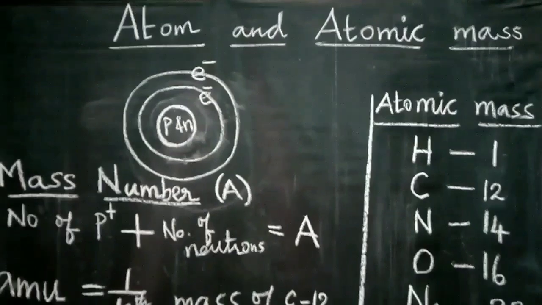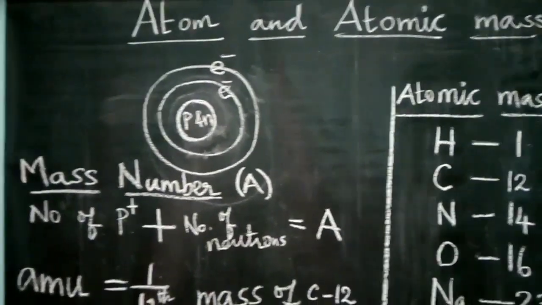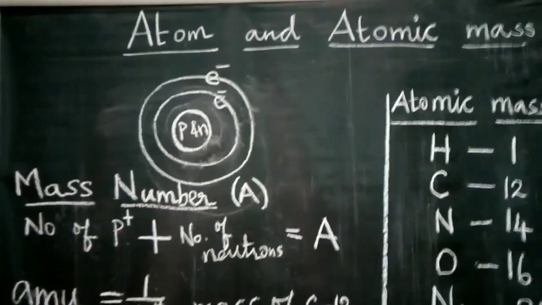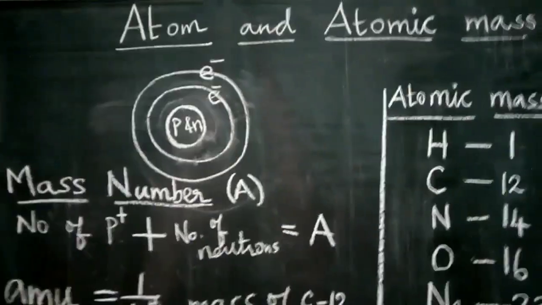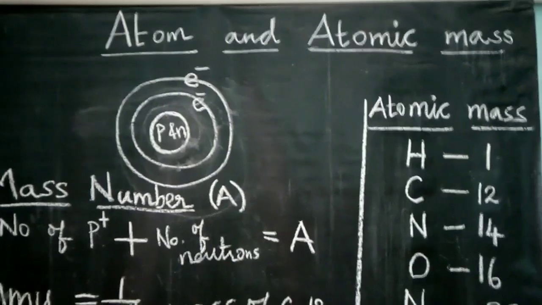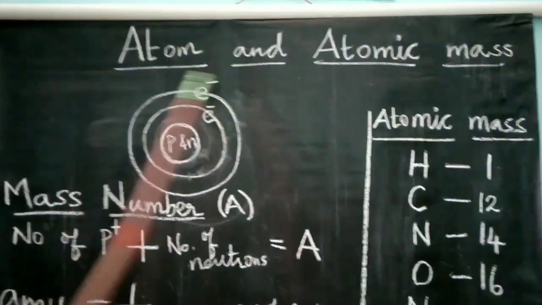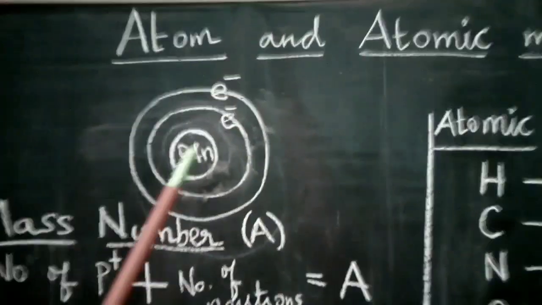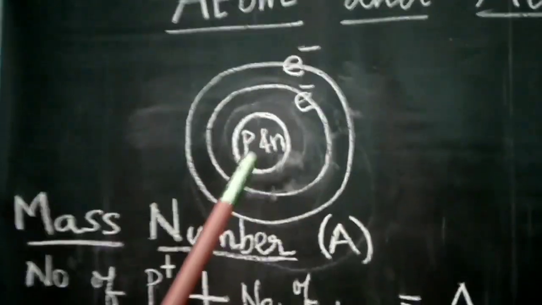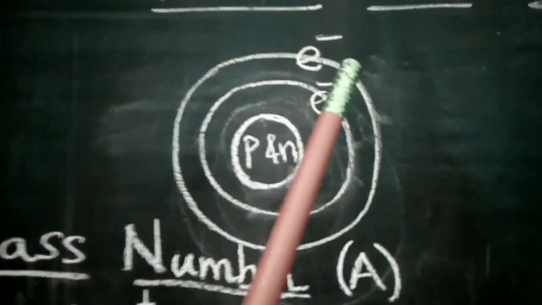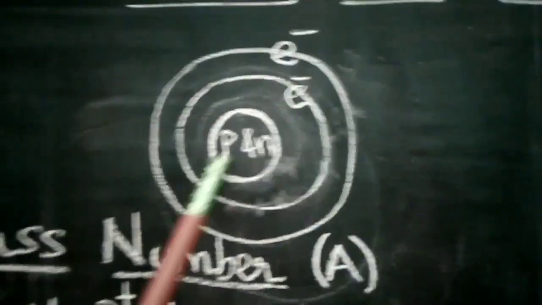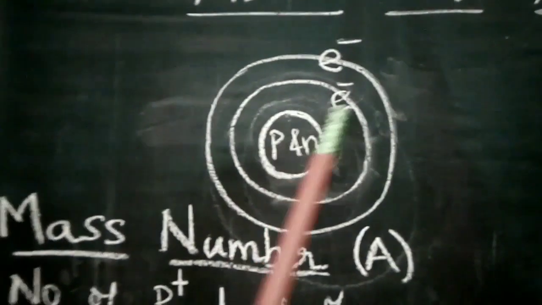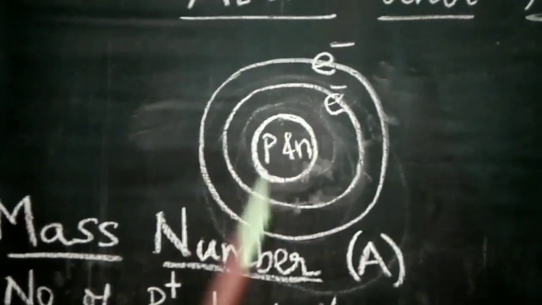Hello students. In the last class we learnt about the main postulates of modern atomic theory. Have you been thorough with the topic modern atomic theory? Okay. Now you come to the next topic, that is atom and atomic mass. Atom consists of 3 subatomic particles, that is protons, neutrons and electrons. Protons and neutrons are in the nucleus and the electrons revolve around the nucleus.